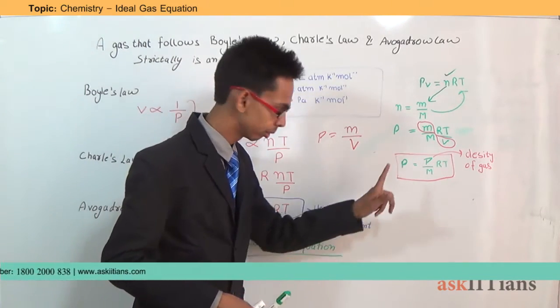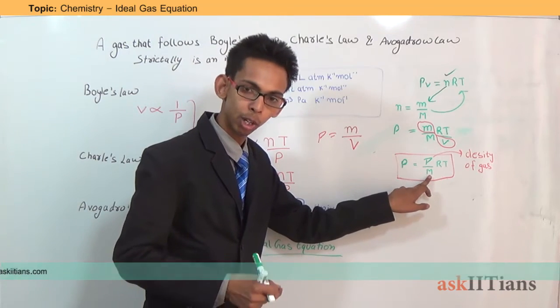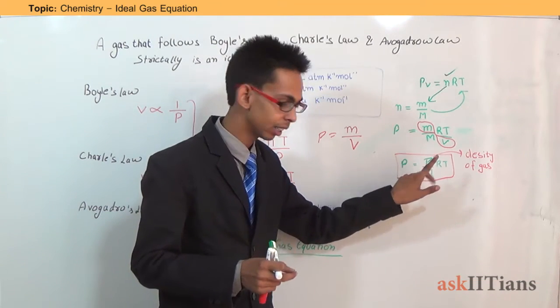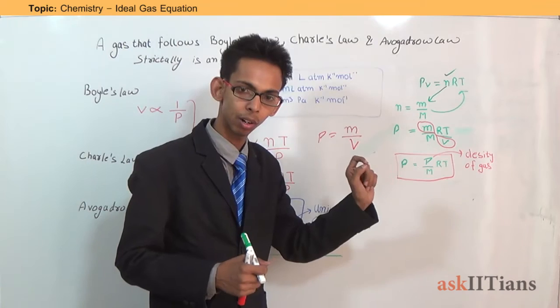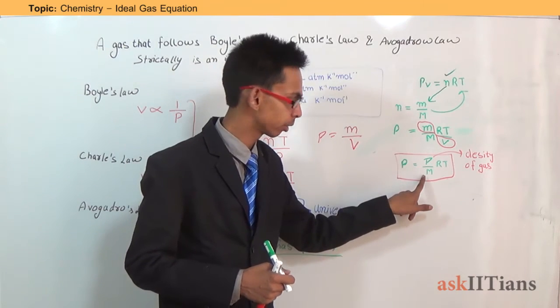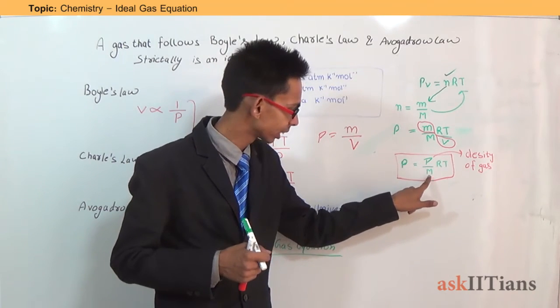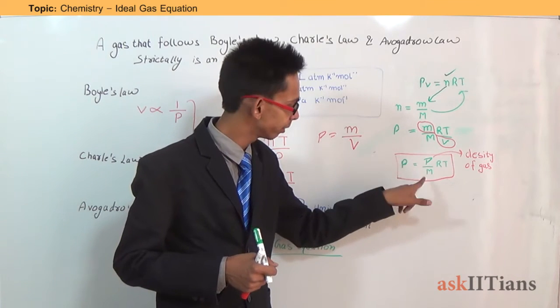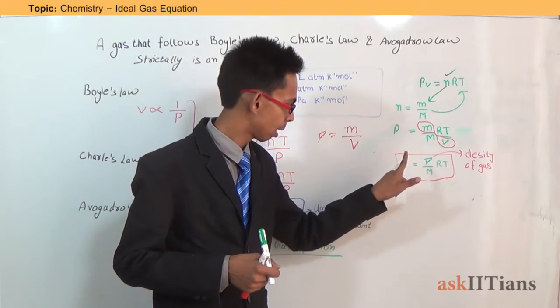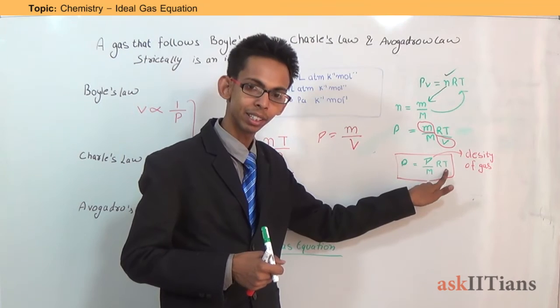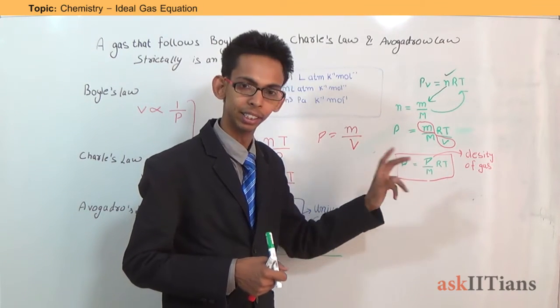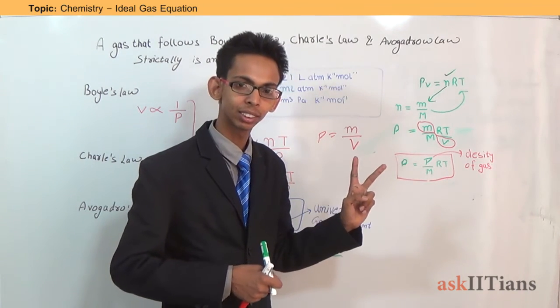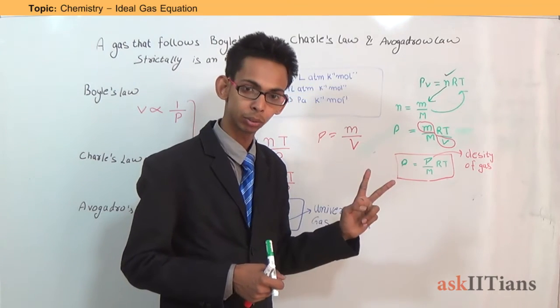It is used for calculating the molar mass. If we know the density, temperature and pressure of any ideal gas, we can calculate its molar mass using this equation. Or if we know the molar mass, pressure and temperature, we can calculate its density. So there are two very useful equations.